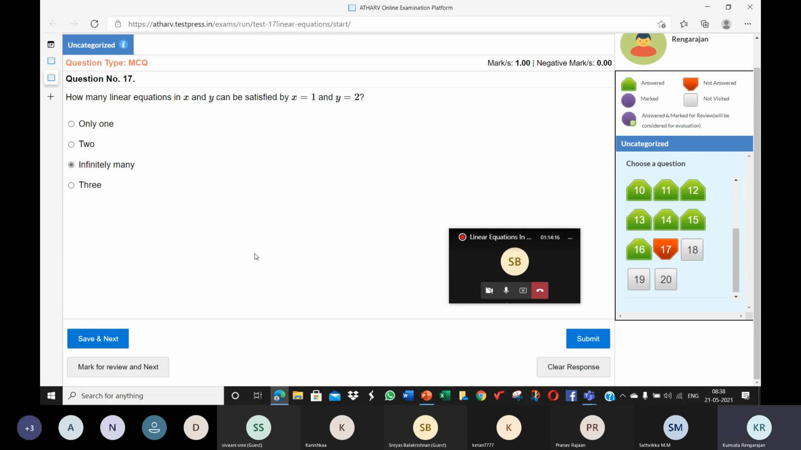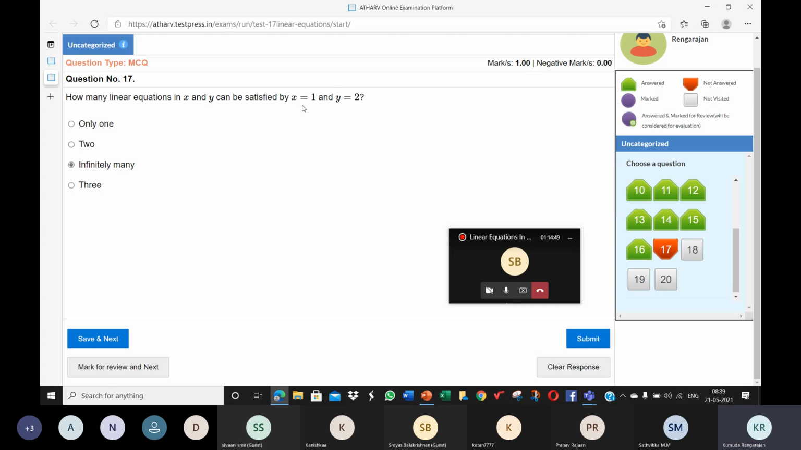So there are infinitely many lines passing through a given point, but given 2 points, there is one and only one line that can be drawn passing through the 2 given points. Ma'am, a doubt, ma'am. Yes. Ma'am, if x is a point and y is a point, only one line can pass through it, no, ma'am? So when they say how many linear equations in x and y, that means they are treating it as an equation in 2 variables x and y. So that means this is the address of a point in the Cartesian plane, not on the number line.